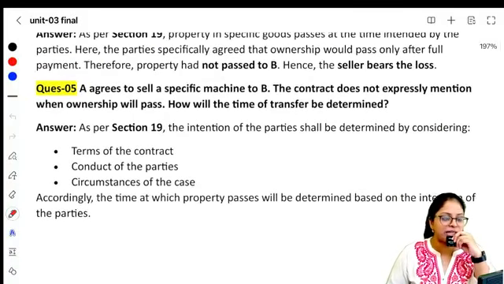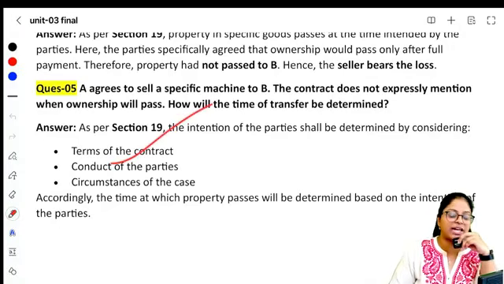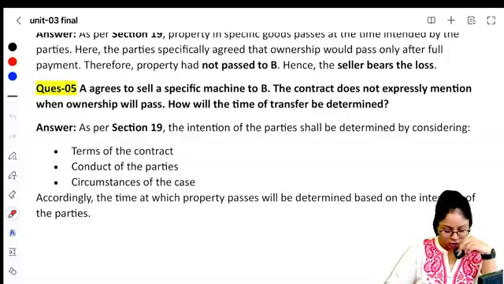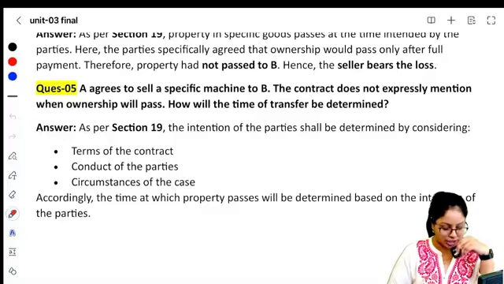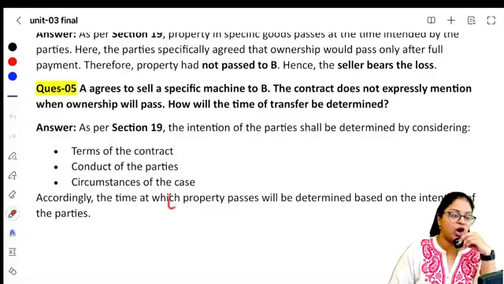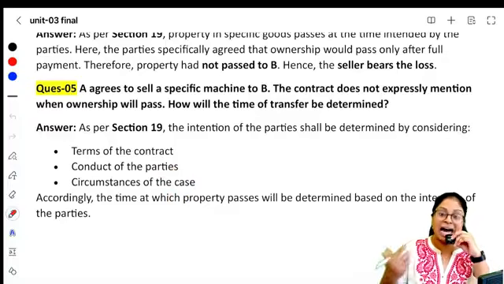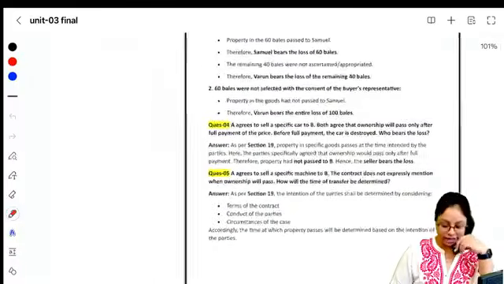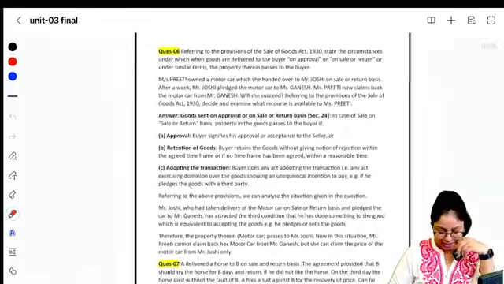Next is A agrees to sell a specific machine to B. The contract does not expressly mention when ownership will pass. If contract does not expressly mention, what are the other ways to find out? First, you look at the terms of the contract, but the terms of the contract are not clear. Look at the conduct of the parties or look at the circumstance of the case. If you don't know, go to section 22-24. It will help you find out. Is that clear?